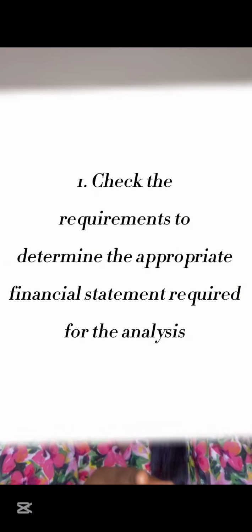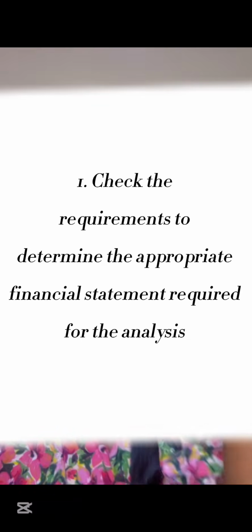First thing you do is check for the data provided. Most times, in fact all the time, on the first page of your unseen, they will give you a list of exhibits. The list of exhibits will tell you what the content of the unseen and the pristine is, so check it out. Check your requirement very well first. In some cases, in fact all the time, they'll give you a financial statement in the pristine, but sometimes it's not always required. How will you know if it's useful or not?